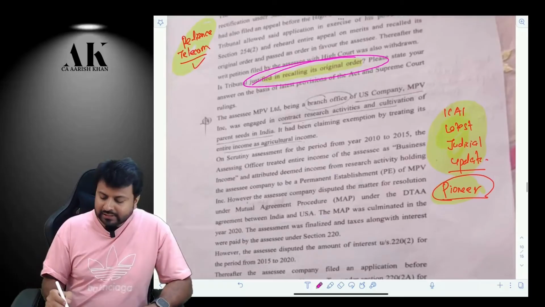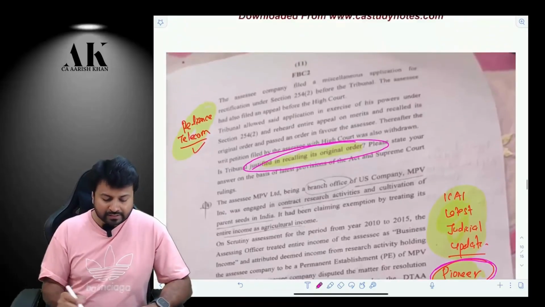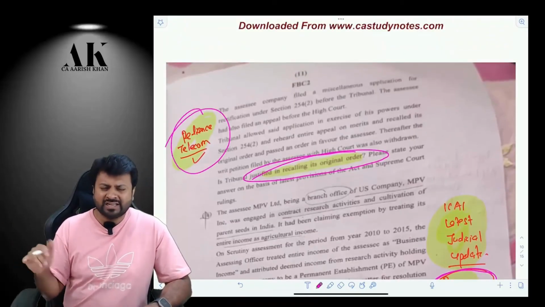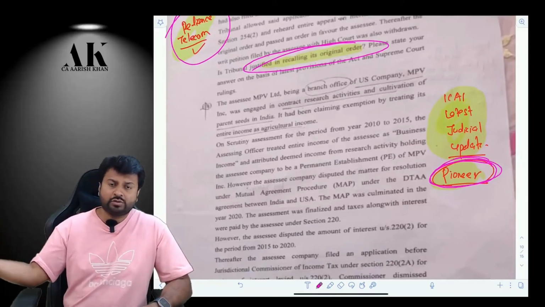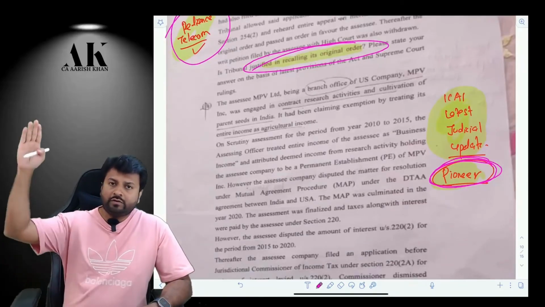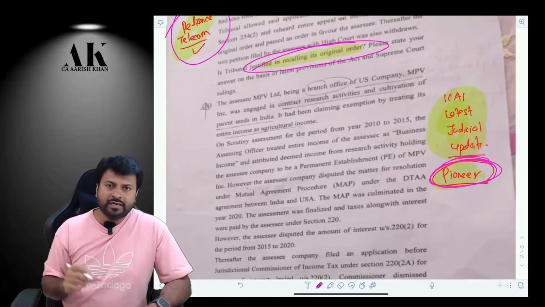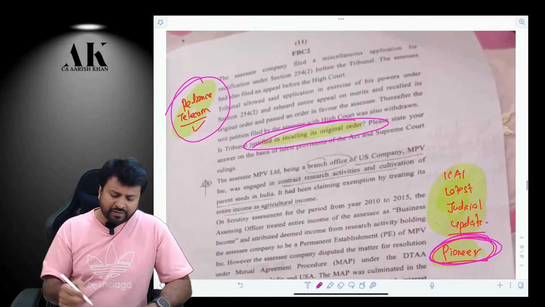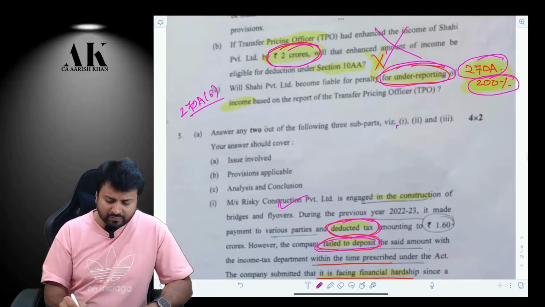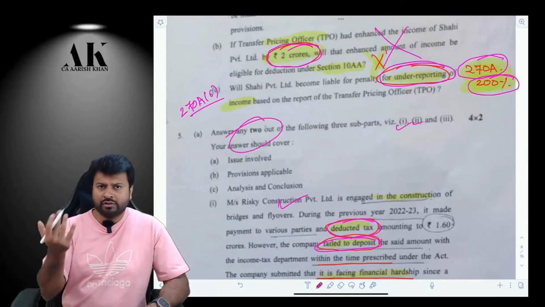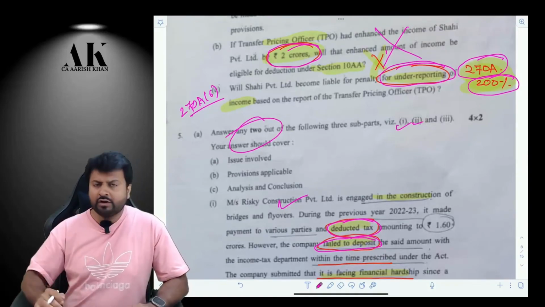And the third question is also based on a recent judicial update. The second one was of Reliance Telecommunication, which is there in our book also. And the third one is based on ICAI's latest judicial update. If you have gone through the latest judicial update of ICAI, you would easily understand what exactly this is. Even if you don't know the third one, it's okay. You have to attempt any two. You could attempt question number 1 and question number 2. Anyways, there was an internal option in question number 5.